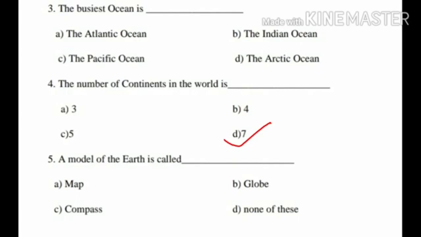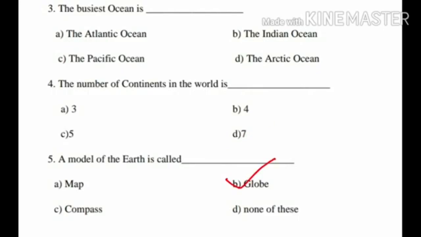Fifth question, a model of the earth is called dash. Option A, map. Option B, globe. Option C, compass. And option D, none of these. What is the answer?